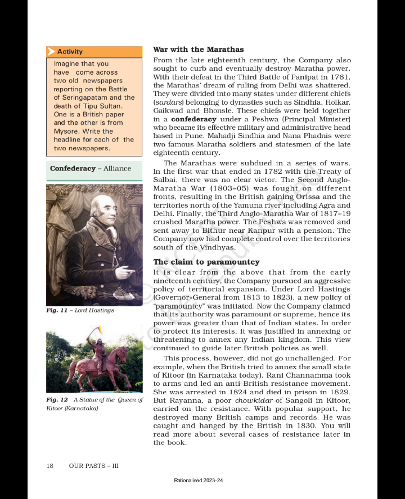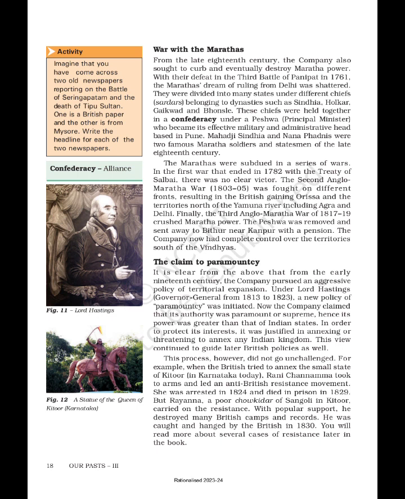Confederacy: alliance. The Marathas were subdued in a series of wars. In the first war that ended in 1782 with the Treaty of Salbai, there was no clear victor. The Second Anglo-Maratha War, 1803–05, was fought on different fronts, resulting in the British gaining Orissa and the territories north of the Yamuna River, including Agra and Delhi. Finally, the Third Anglo-Maratha War of 1817–19 crushed Maratha power. The Peshwa was removed and sent away to Bithur near Kanpur with a pension. The company now had complete control over the territories south of the Vindhyas.